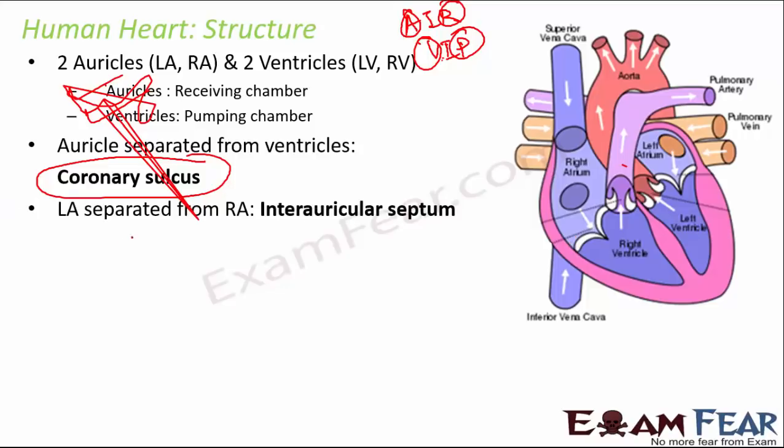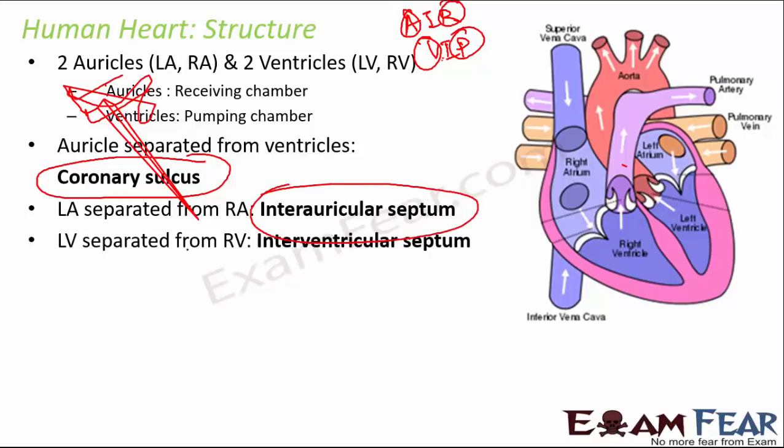And the left auricle is separated from the right auricle by the interauricular septum. Similarly, the left ventricle is separated from the right ventricle by the interventricular septum. So this is the interventricular septum, this is the interauricular septum in between these two, and this portion is the coronary sulcus.